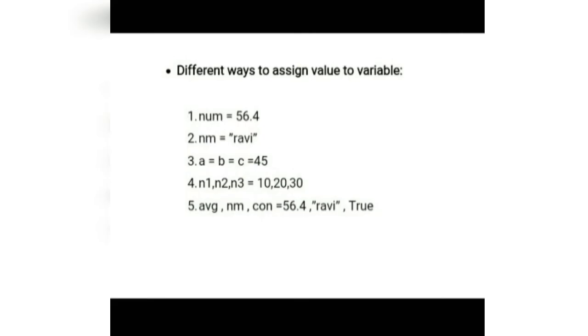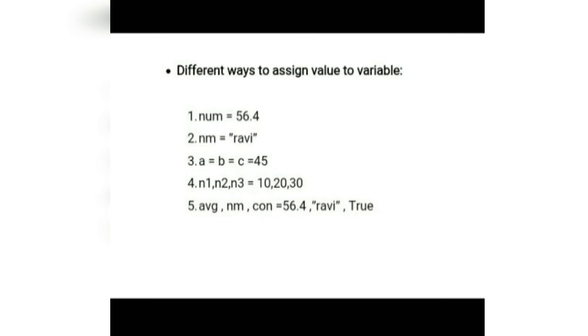First, I have taken num is equal to 58.4, which is a float assigned to num. Then the second one is a string which is assigned to nm. Then the third one, see my dear friends, here I have taken a is equal to b is equal to c is equal to 45. Here an integer object is created with the value 45, and all three variables are assigned to the same memory location.